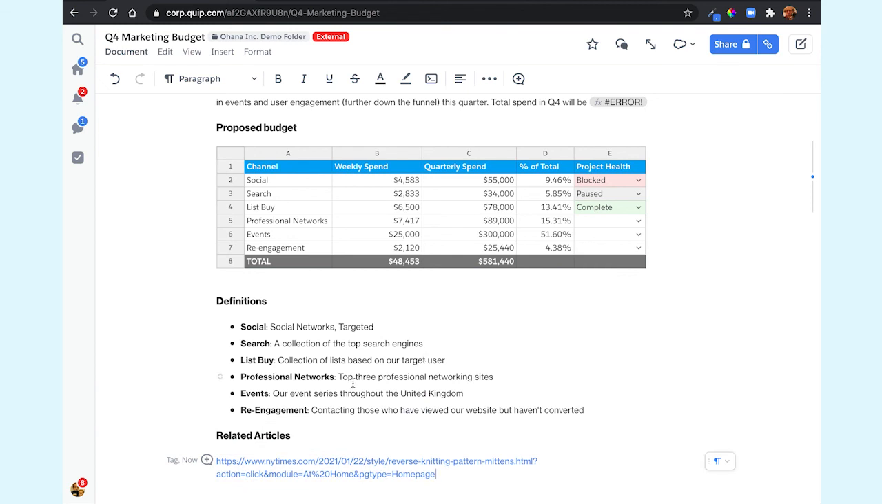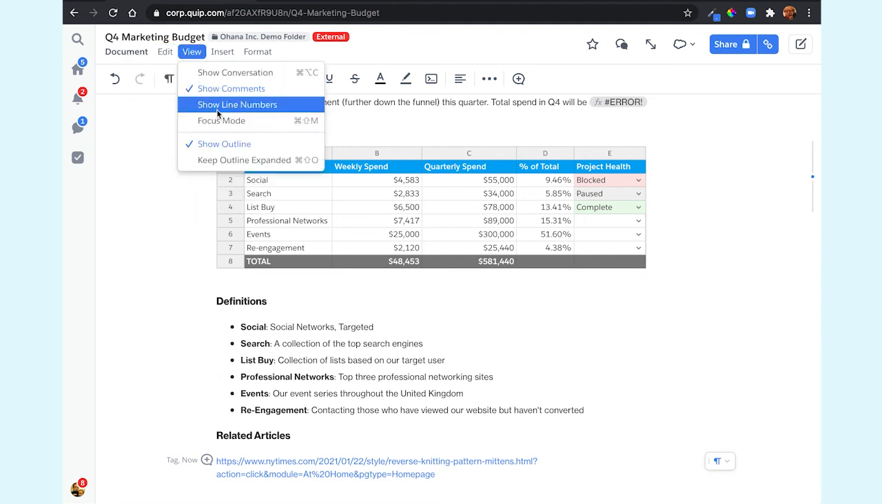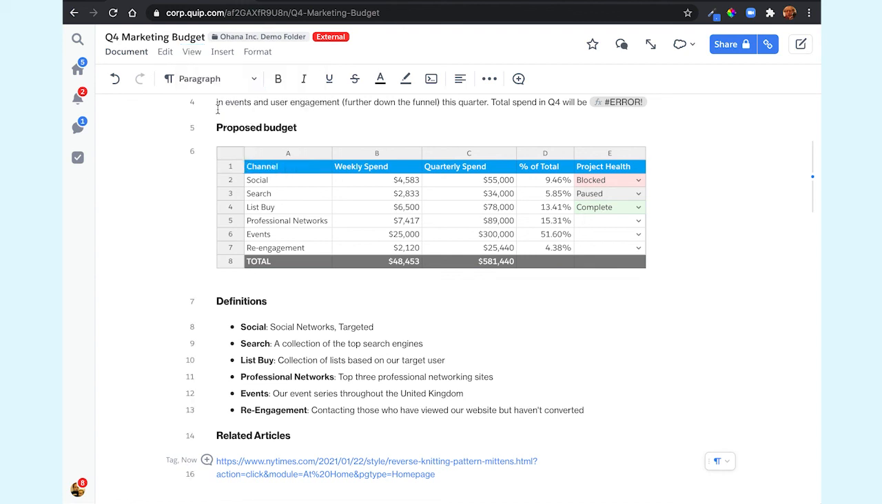Last but not least, we have line numbers. The content in Anywhere documents often form the basis around which people have meetings, and line numbers make it much, much easier for people to discuss the material at hand. To enable them, simply head up to the View menu and select the Show Line Numbers option. The numbers will show up right where you'd expect them, next to each line of your document.